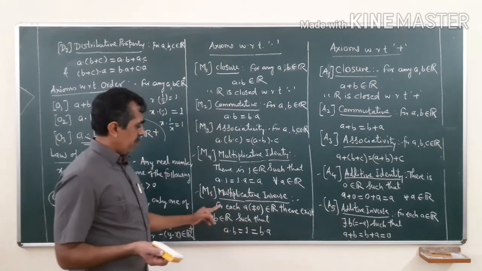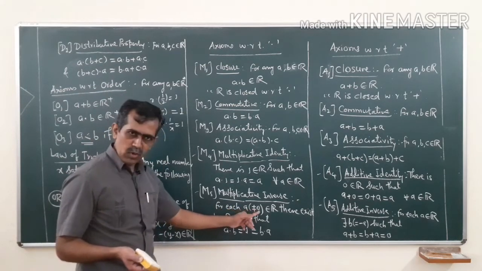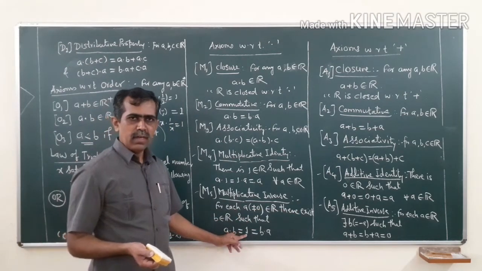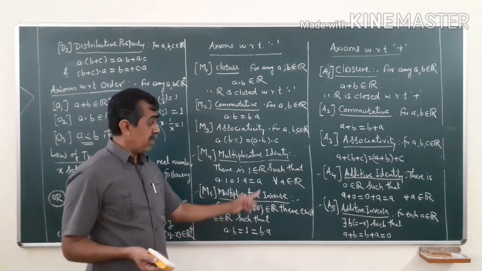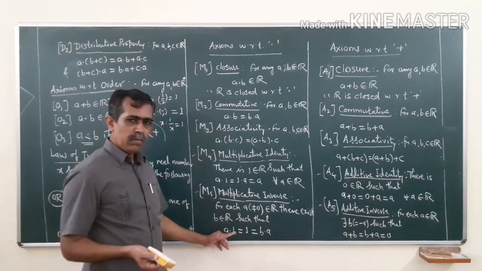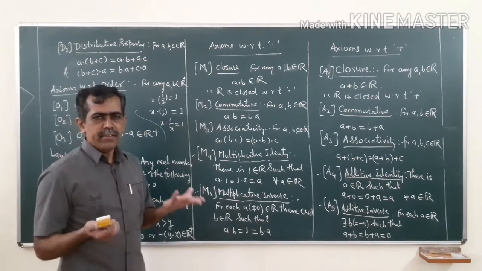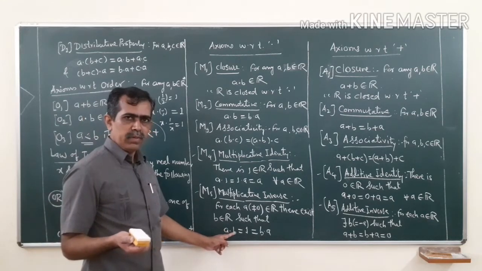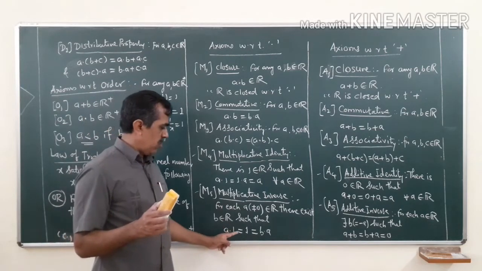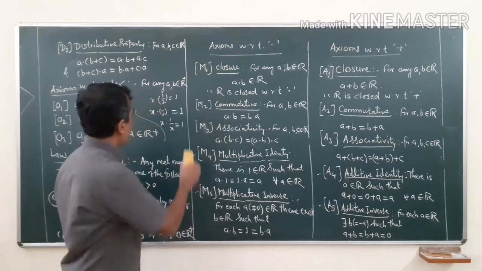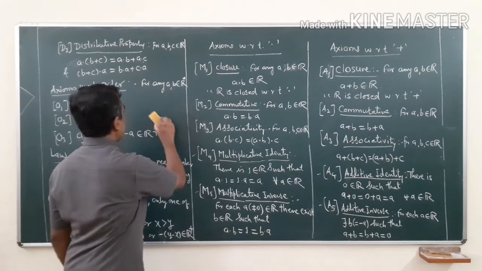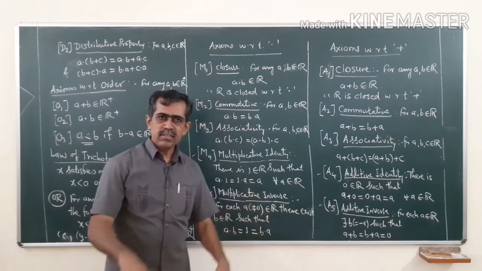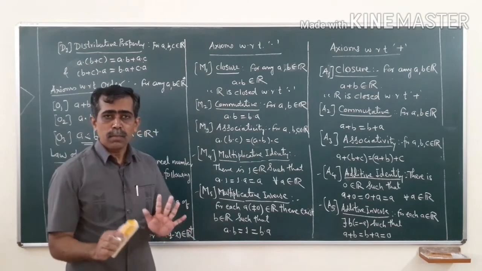Clear? So, for each a except 0, there is a number b such that a into b is equal to the multiplicative identity. But what is b? b is 1 upon a, because if a is 2, then 1 upon 2 is another, different number. So, b is actually 1 by a. So, a into b is 1, equal to b into a. So, remember, for every non-zero real number, there exists a multiplicative inverse b.